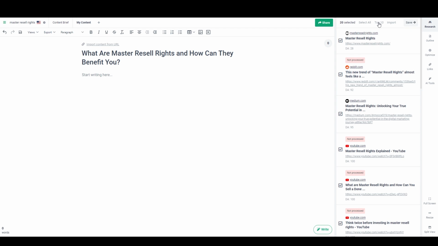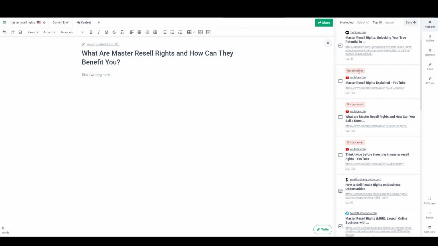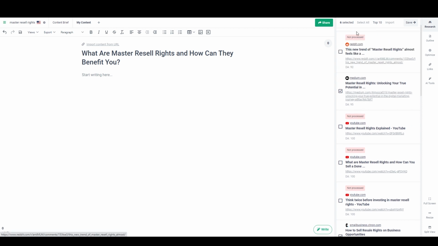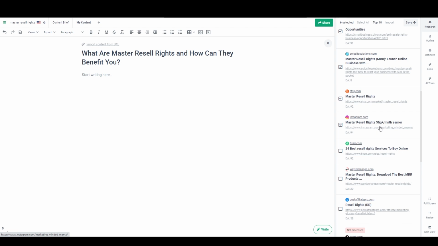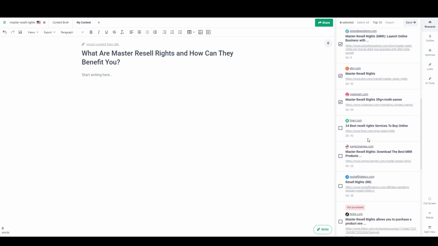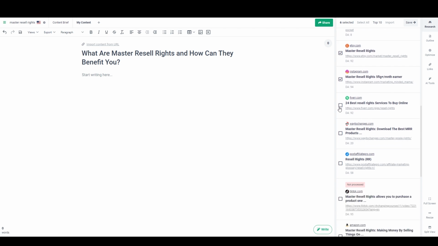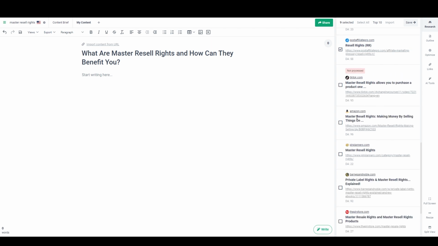So what I'll usually do is I'll start by hitting Top 10, and then I go through and I uncheck any that are not processed. And most of the time when it can't process an article or a page, it'll say that right here in this little not processed box. But sometimes it won't, and you'll have to kind of figure out which ones aren't quite getting through. And so I've unchecked all the ones that have the not processed box. So I'm going to add 4 more to get up to 10, I think. And I can see that this one is an Amazon book, and this one is an article. So I'm not going to select this one. I'm going to select this one instead.